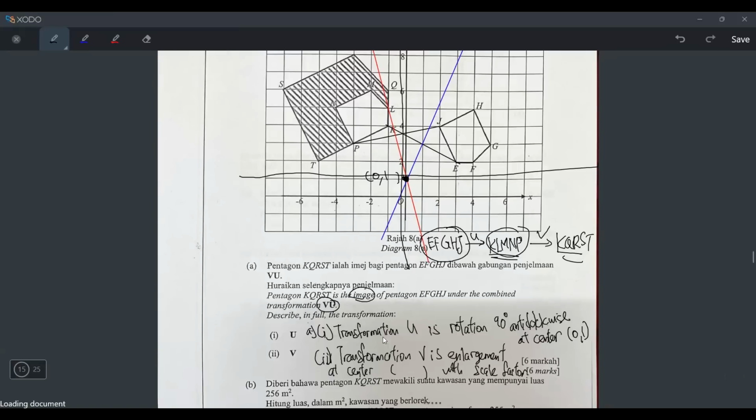Means you don't have to worry about which one to write first. The most important thing is you write both. How do you know the enlargement center? K. K is the enlargement center. And the coordinate will be (-1, 4). And then the scale factor will be image divided by object.